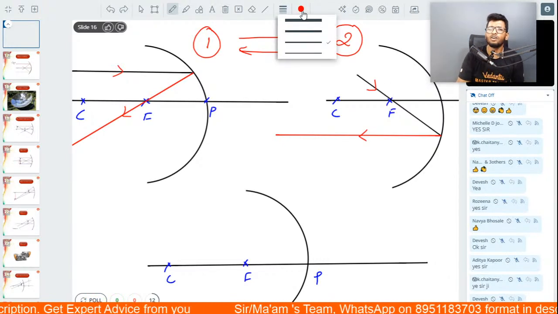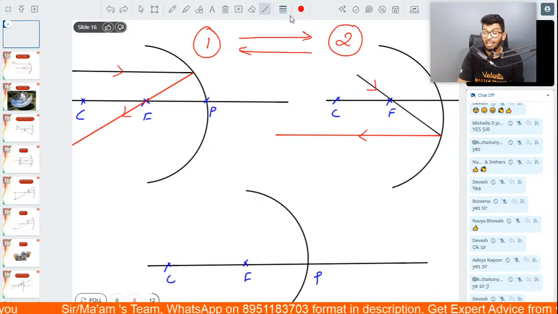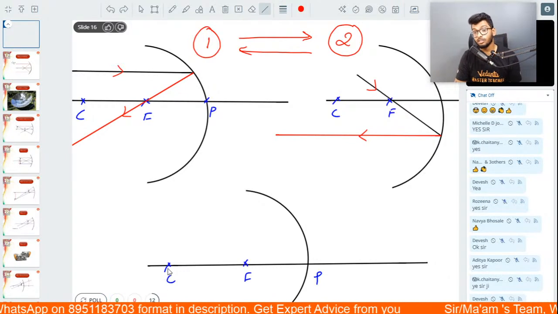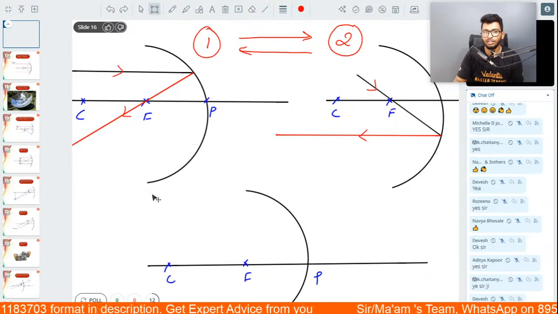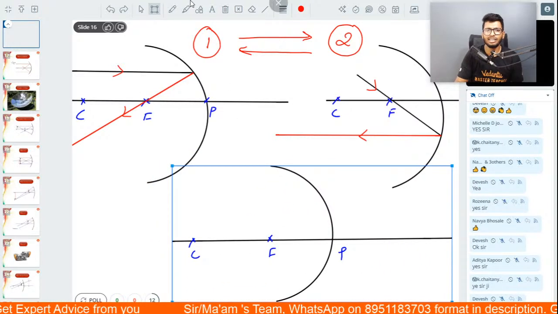The last but not the least is this, people. If you have a ray of light that is passing through the center of curvature. Let's say there's a ray of light. Let me try to resize this one as well. Just give me 1 second, people. I'll just keep it over here so that you can clearly see it.